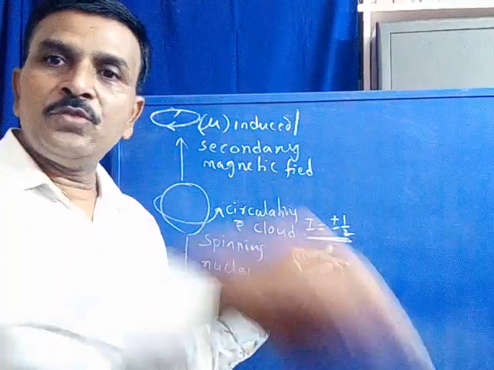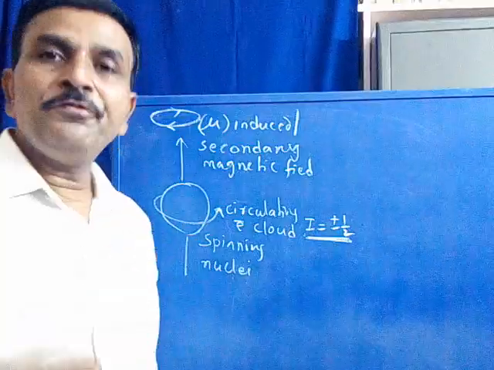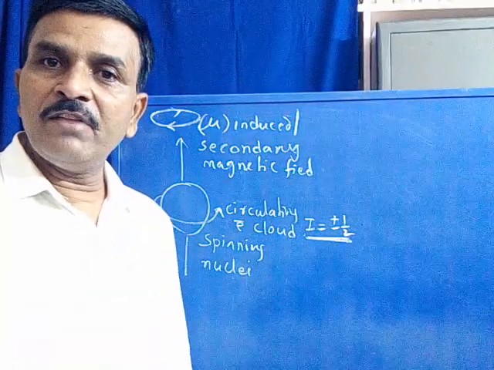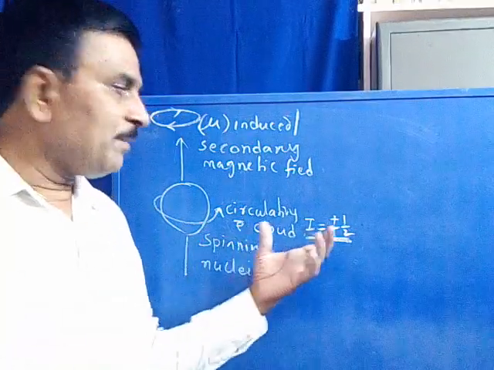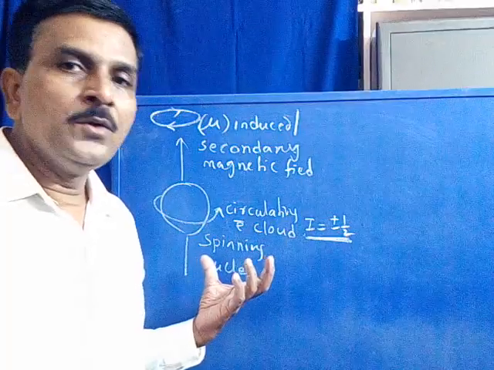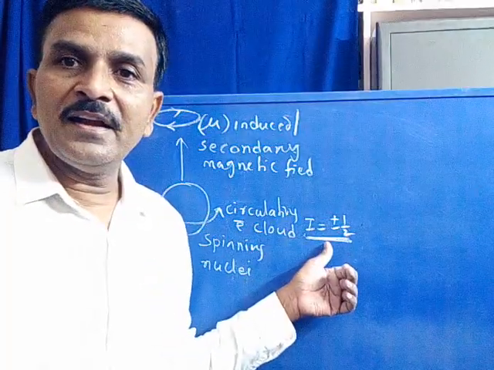Now, under this condition, if you supply radio frequency, is there a possibility to absorb energy? No, because there is a degenerate energy state.